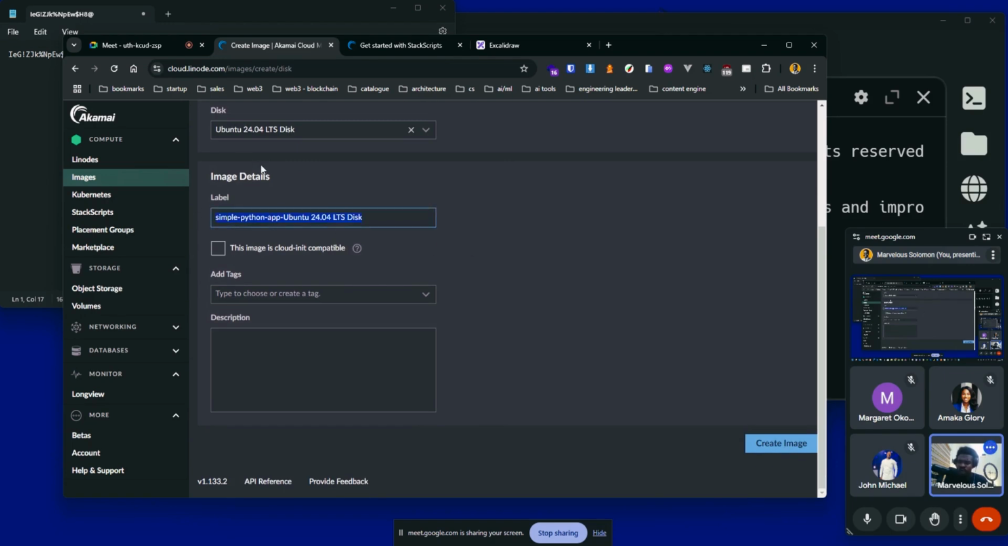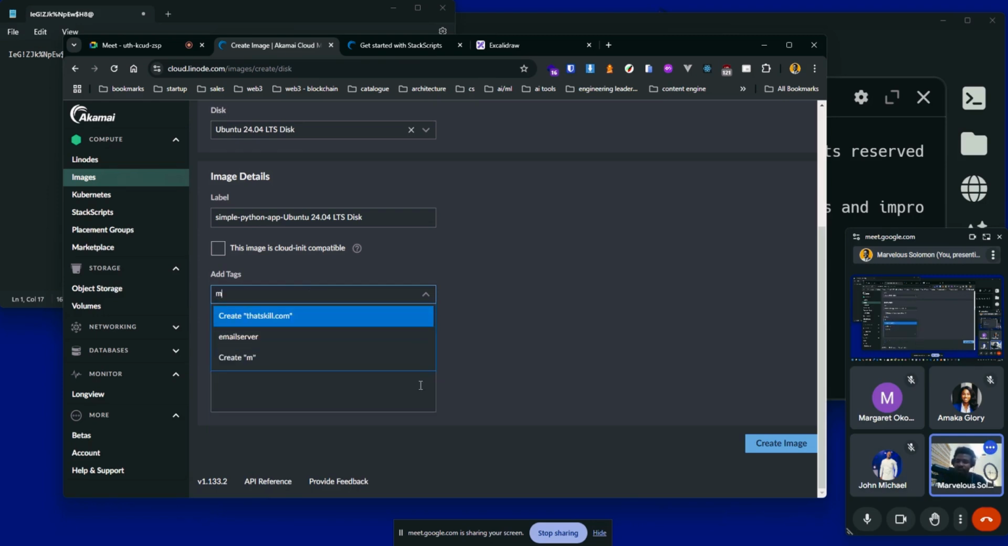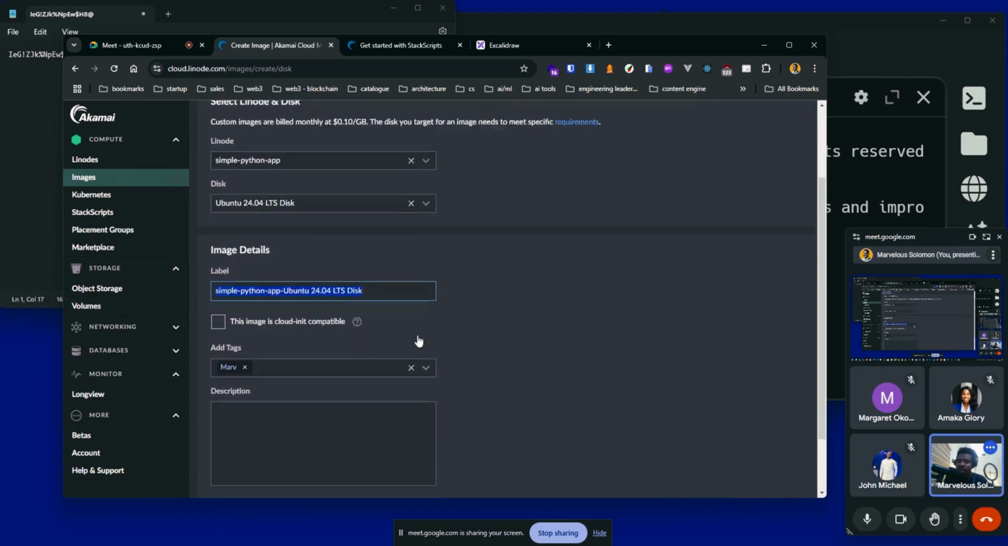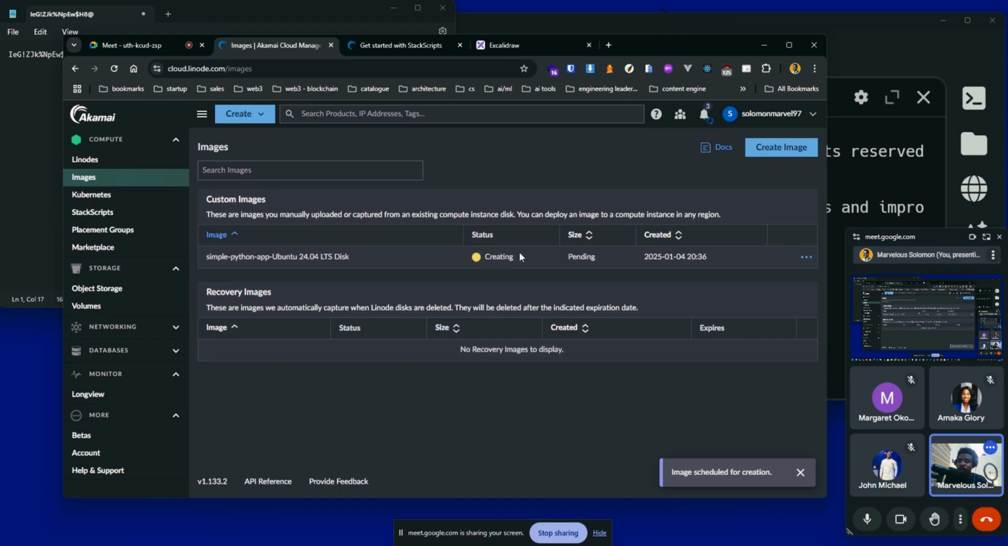So this is where you put the image detail, the name, right, as well as the tag. Remember, we created a tag called Marv. I can't find it. I think we removed it, because if we created it, it should be here. Okay, so this image is cloud init compatible. Nope, I'm not doing that. So let's just create this image. I'm going to delete that afterwards anyways. So you see the image is also creating. It's currently in the pending state, so we don't have a size.